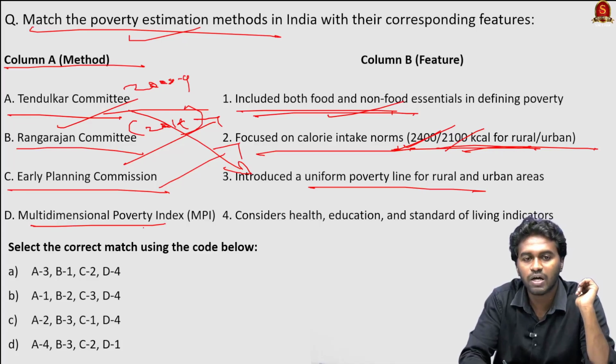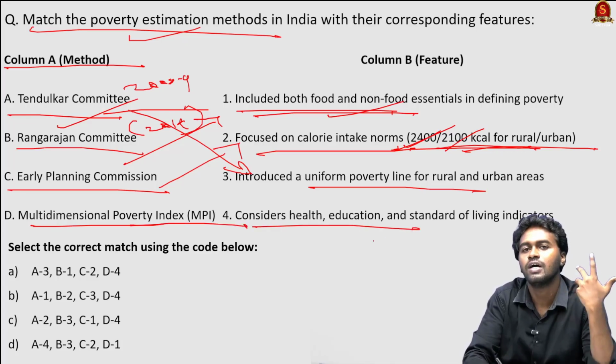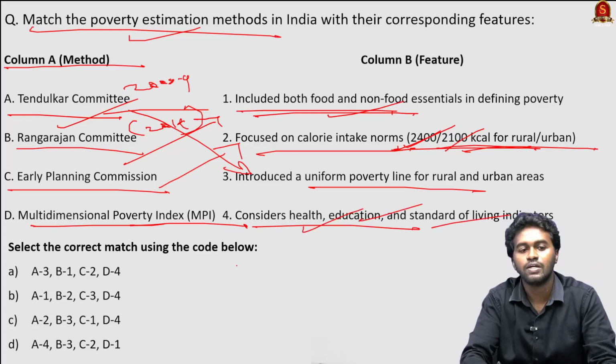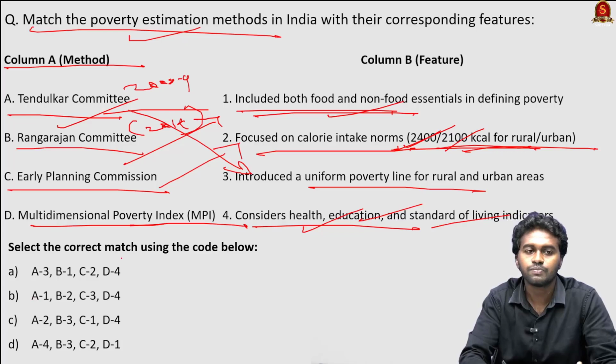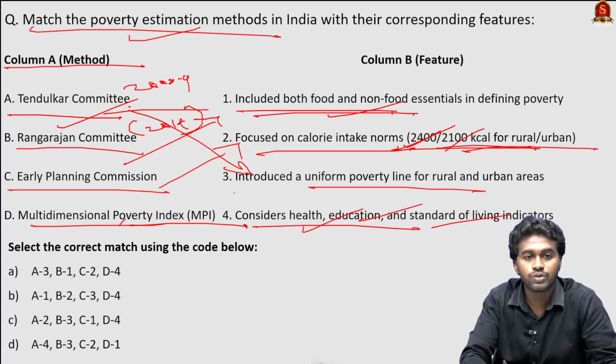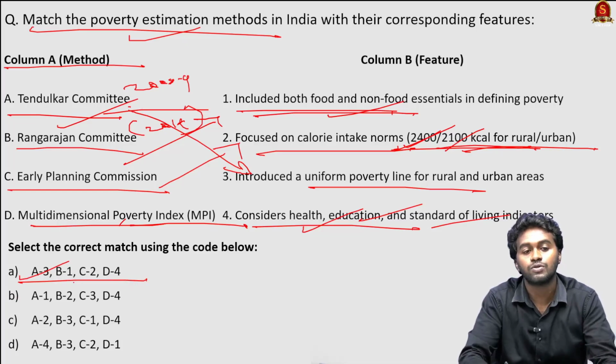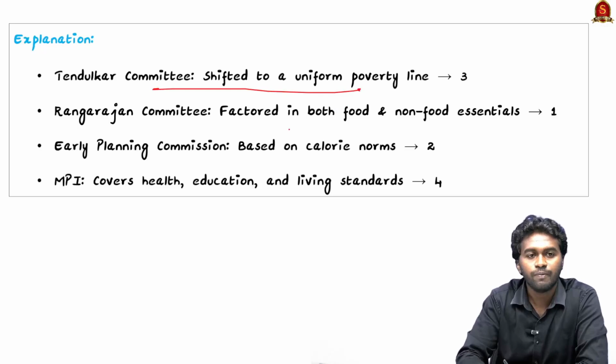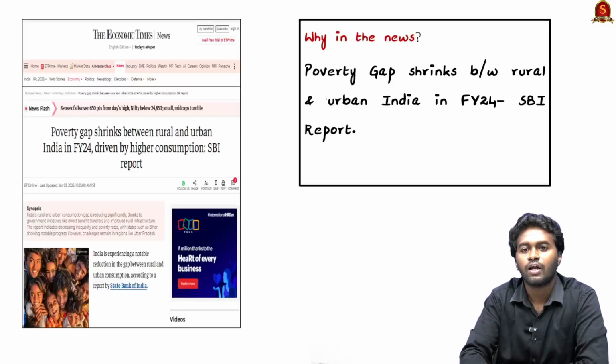And then we have the Multidimensional Poverty Index, which measures other indicators also, like health, education, and standard of living. So therefore, the correct answer is A goes to 3, right? Yes, there is only one option where A goes to 3. Therefore, the correct answer is option A. So here you can see the explanation. Go through this.